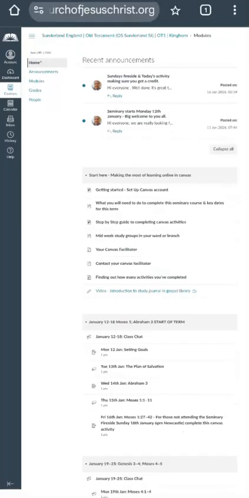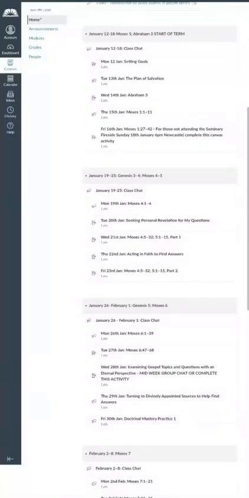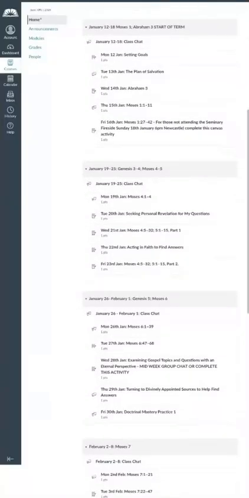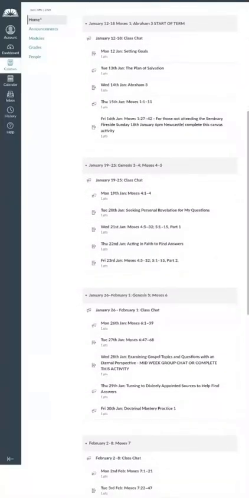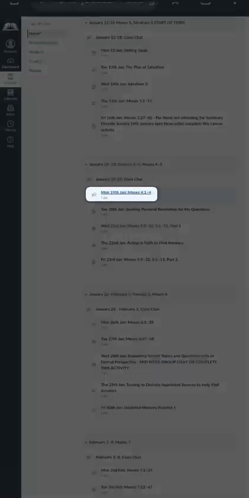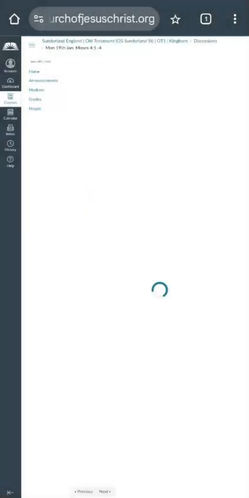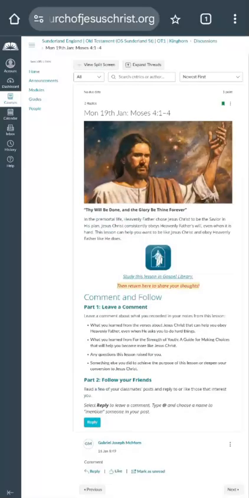But you go to the date of seminary you want to complete. So if I do this Monday, I scroll down to Monday the 19th, I click on that date, and then it'll open me up to the content for that day. So there's an introduction, and then there's a link that says study this lesson in the Gospel Library, and then highlighted it says to return here to share your thoughts.